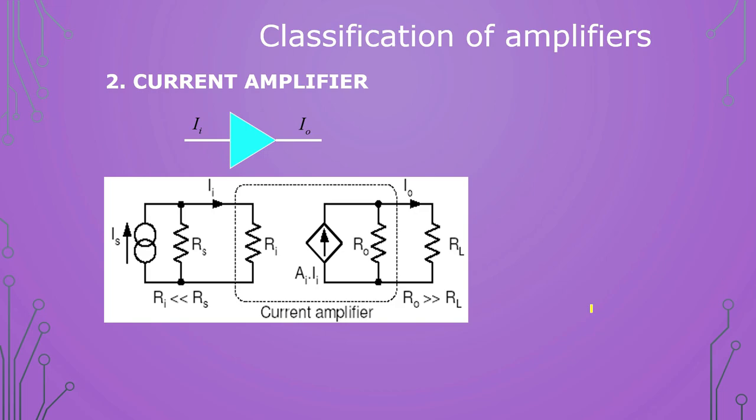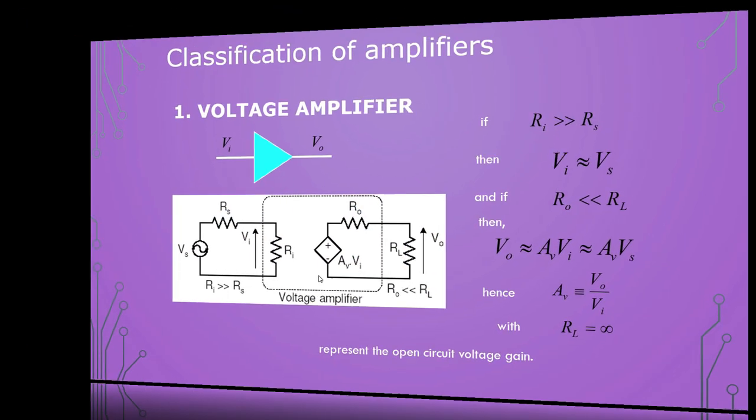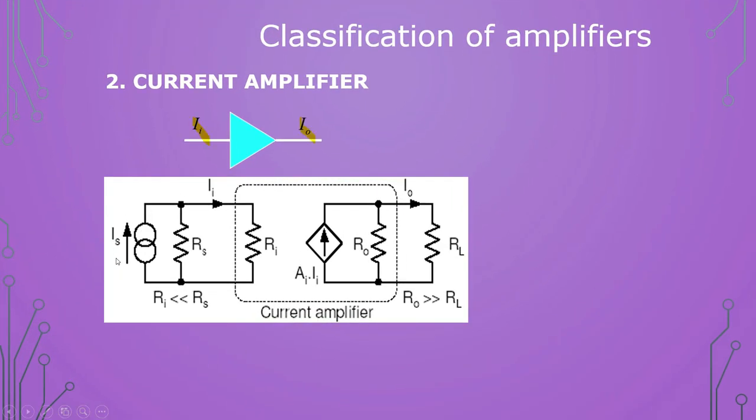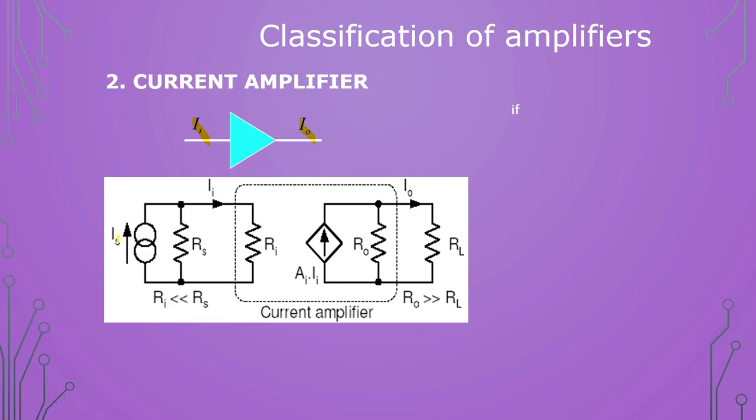Next one is the current amplifier. Here current is input and current is output. We have to amplify the current signal. What is the difference between these two diagrams? Here we have voltage sources at input as well as output, and for the current amplifier we have current sources. One is IS, the input current, and here also we have a secondary current source, AI II.